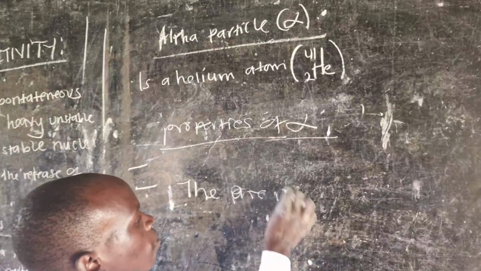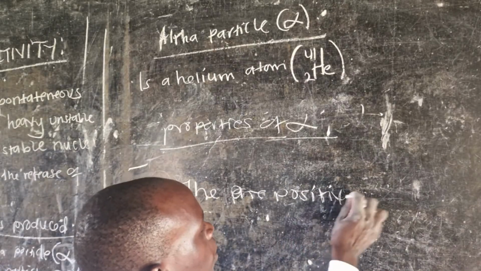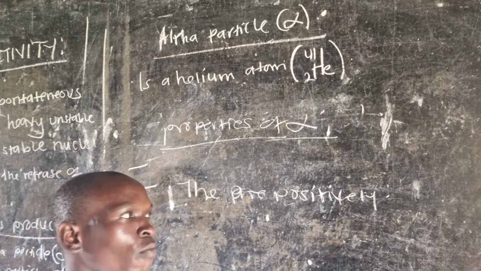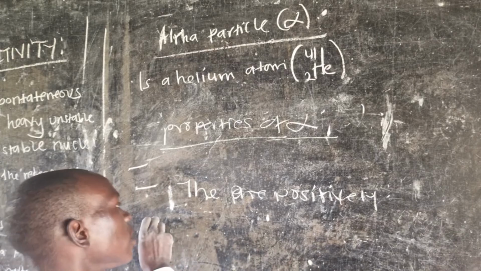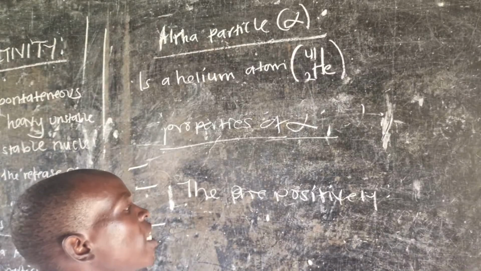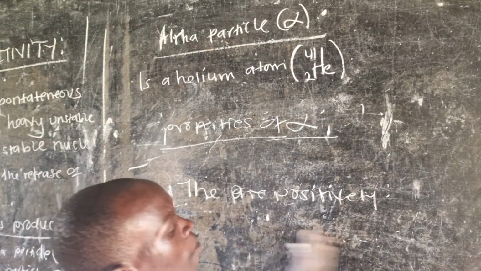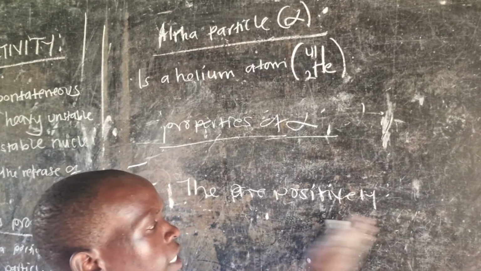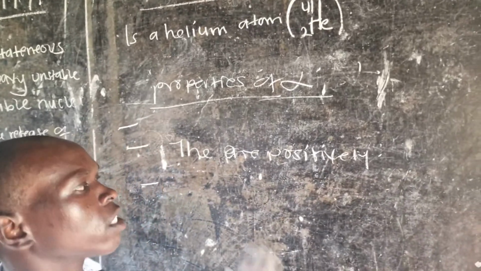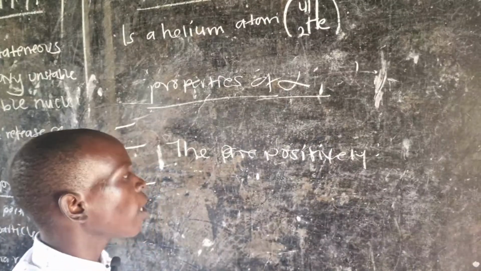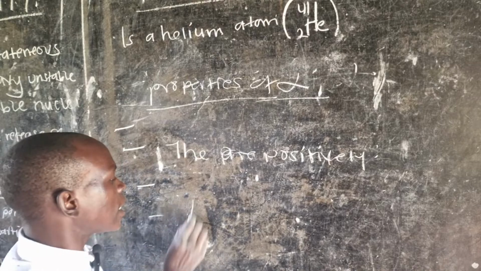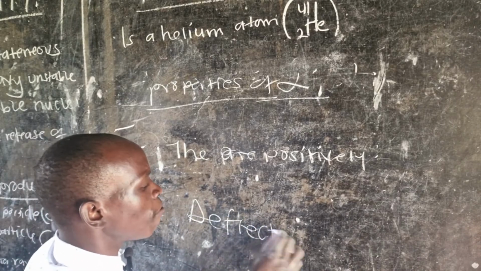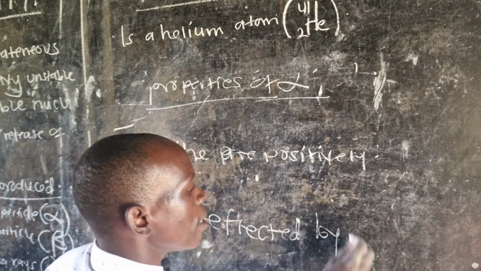They have a positive charge. And if they have a positive charge, then this also gives us other properties. They ionize gases where they pass. We are yet to look at what ionization means. So they ionize gases, and also they are deflected by electric fields.